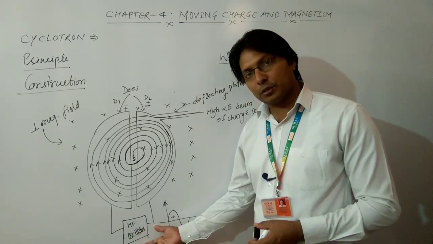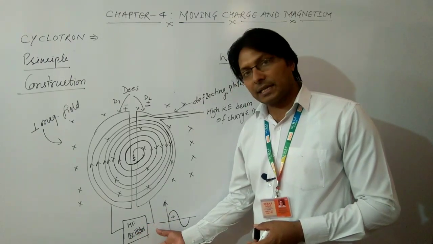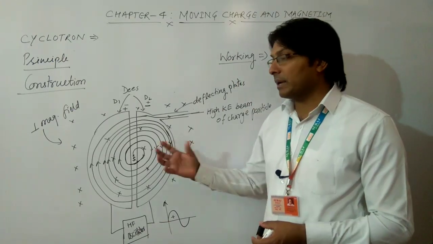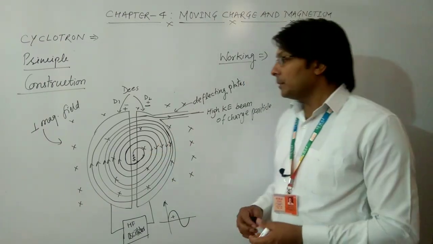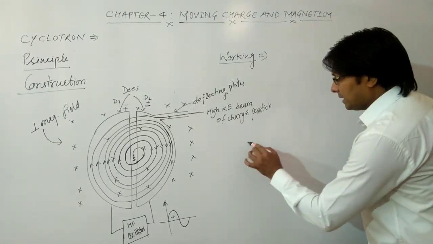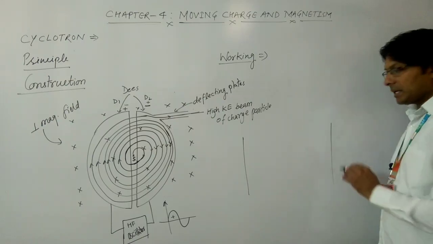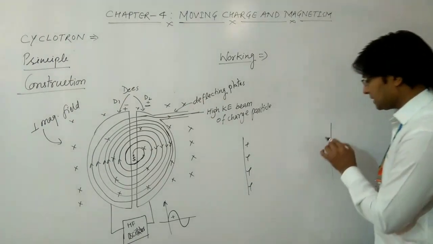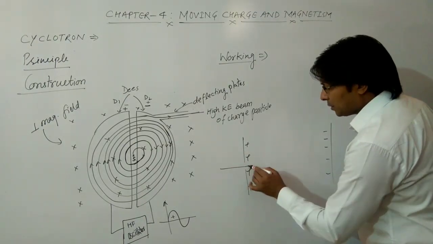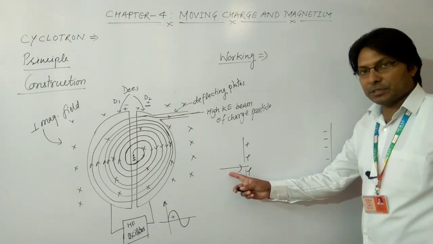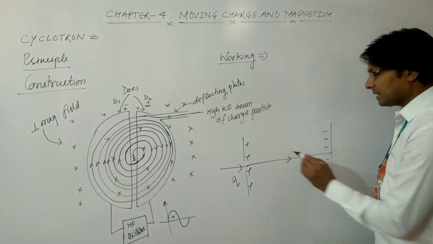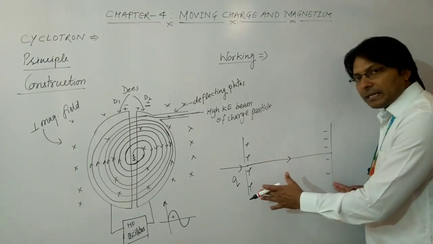If the role of the high frequency oscillator is to accelerate the charged particle, or if we can easily accelerate the charged particle using only an electric field, then what is the need of applying a magnetic field? The answer is, if you don't use the magnetic field, then suppose one plate is here, the second plate is here, this is positively charged, this is negatively charged, and suppose this is the slit. If the positive charged particle enters from this slit, then it will definitely be accelerated. But how much distance can we keep here?